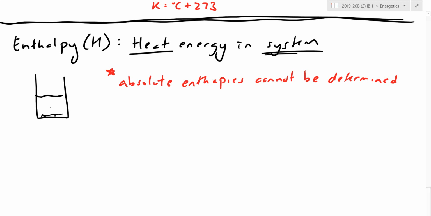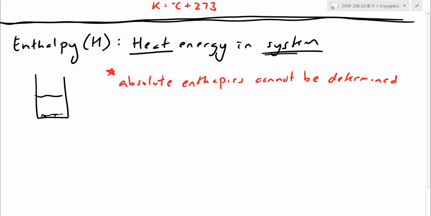Fortunately for us, though, while I might not know the starting number, nor the ending number exactly, because in chemistry we're interested in going reactants to products, I can focus more on a relative enthalpy. I can focus more on a change in enthalpy. Do you have more heat now or less heat now? Although I don't technically know what the number actually is.